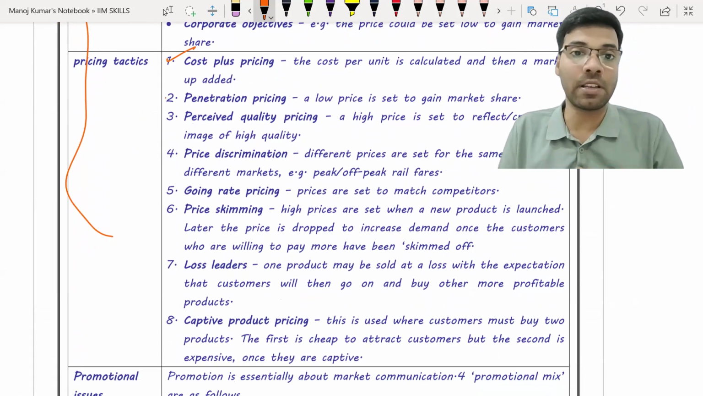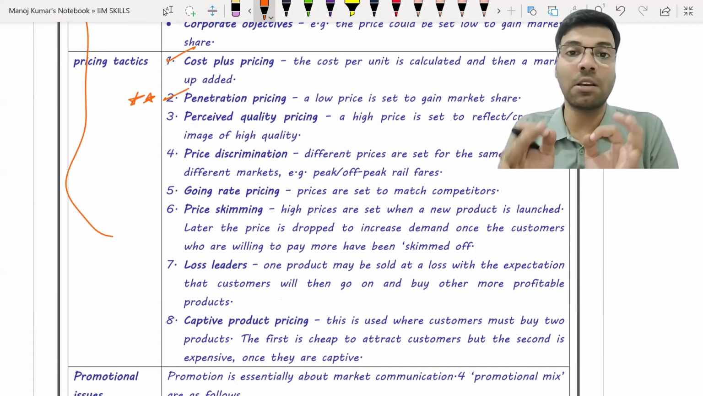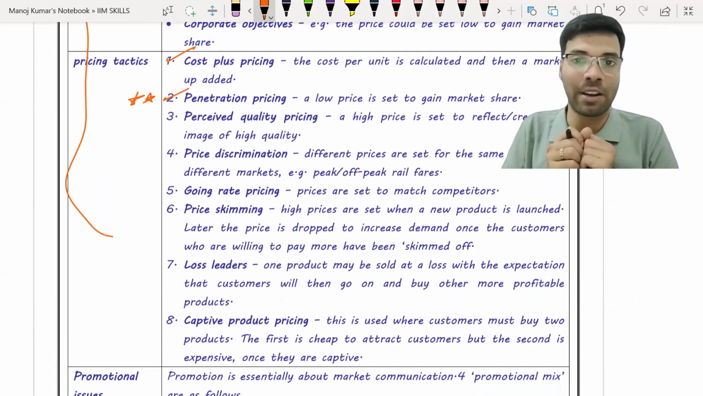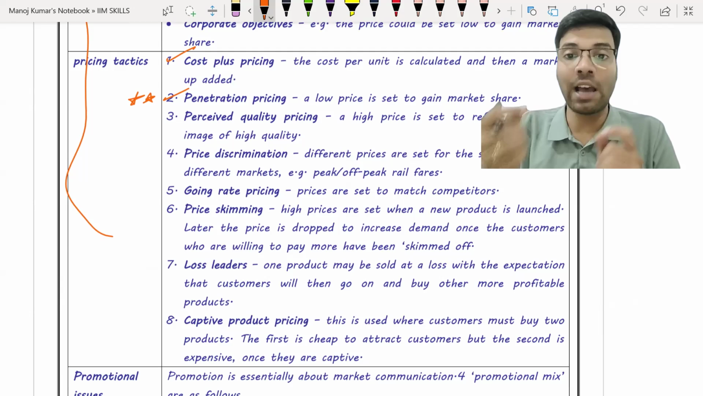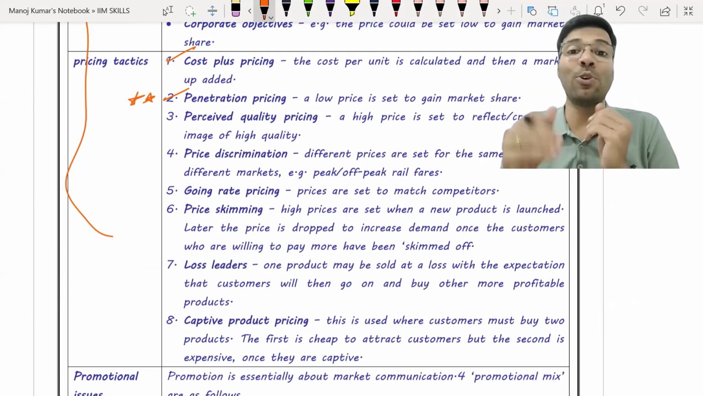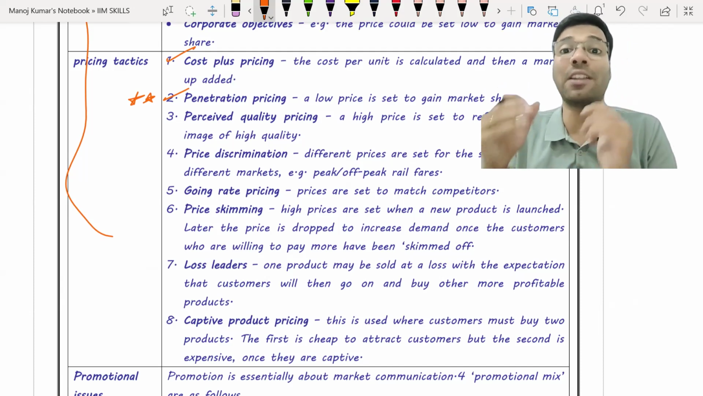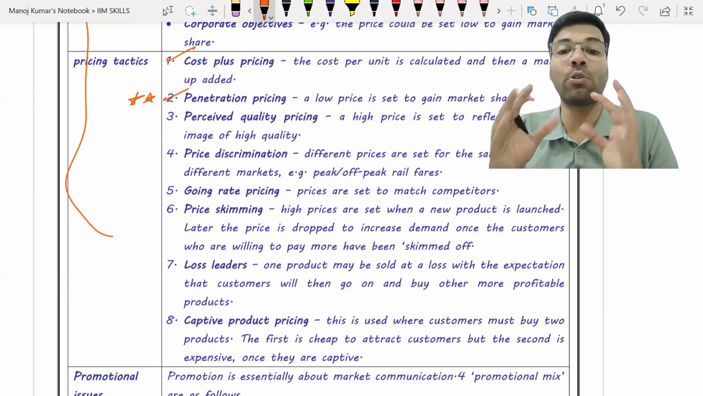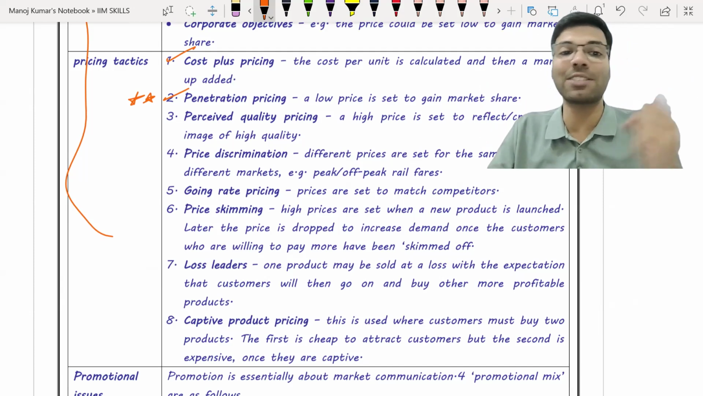Similarly, penetration pricing. Remember this penetration pricing is again important. Penetration pricing is nothing but in order to penetrate into the market, they will try to have a very low price in the initial stages. Once the product gets settled, slowly they will increase the prices. It is called penetration market pricing. It is one of the ways to target a huge or mass group of customers.